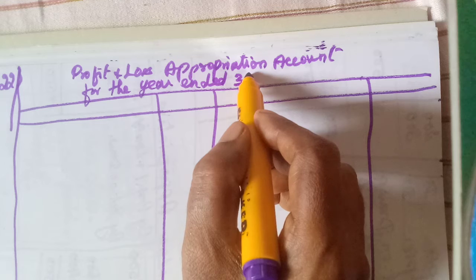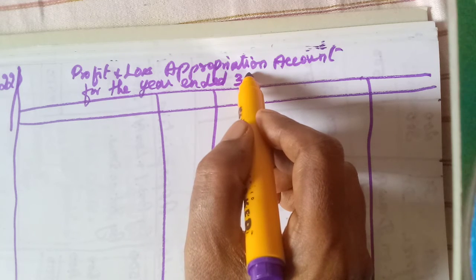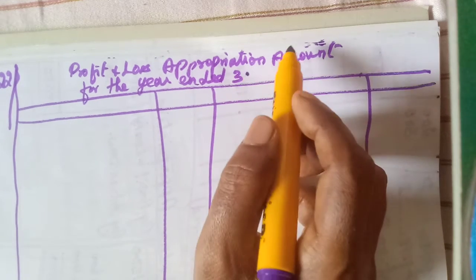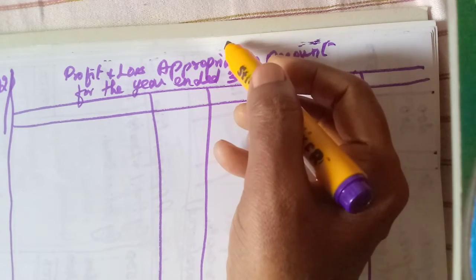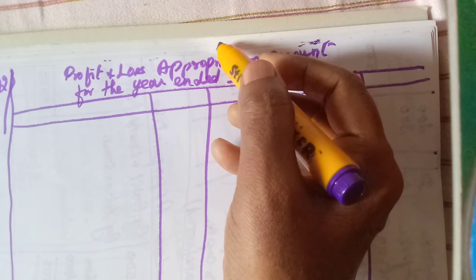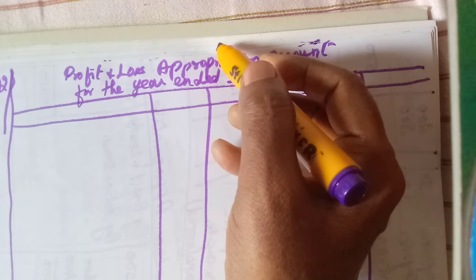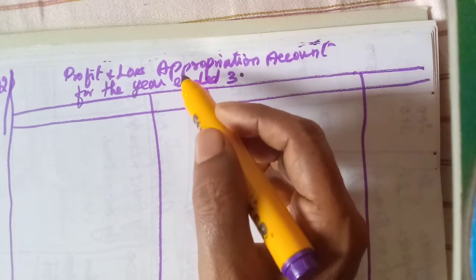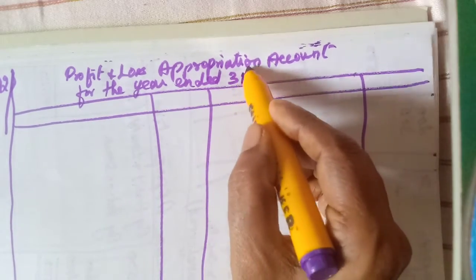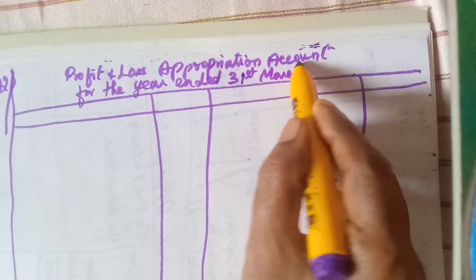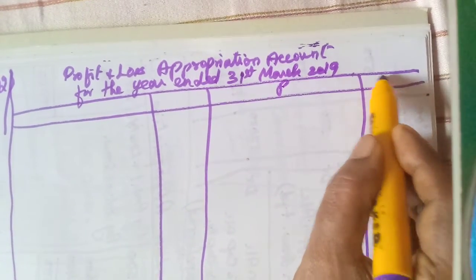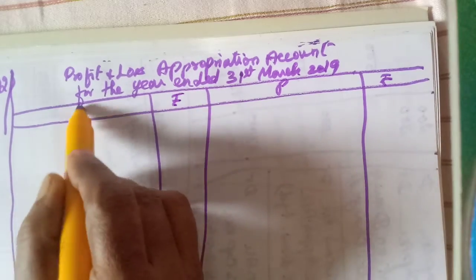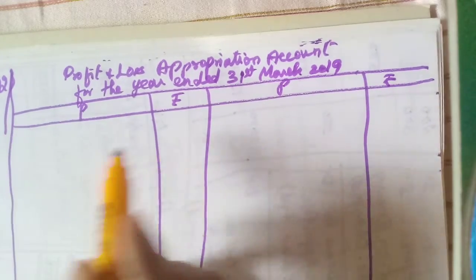31st. When it is starting, they started on 1st April 2018, isn't it? So it will end in March 2019, 31st March 2019. Now here particulars, rupees. Date also will come there.